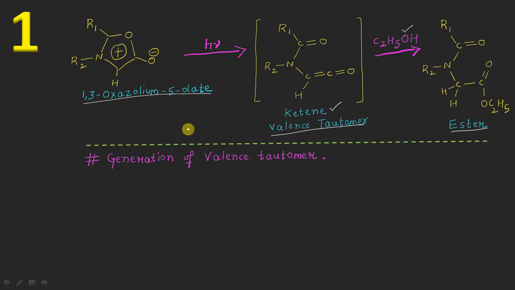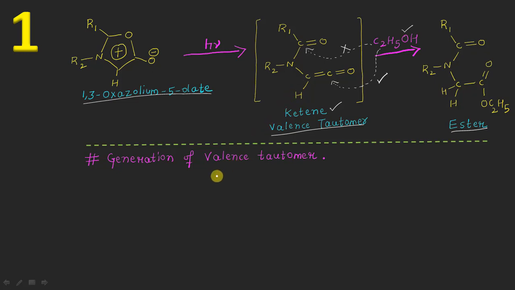After that, we will also talk about why the reaction of the ethanol molecule as a nucleophile takes place with the carbonyl of the ketene group and not with the carbonyl of the amide functional group here. So we will be talking about both these things.